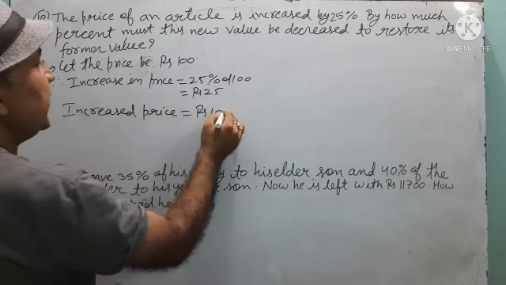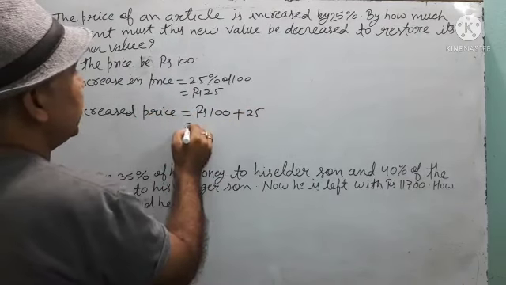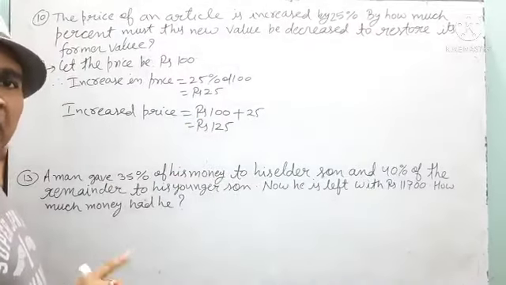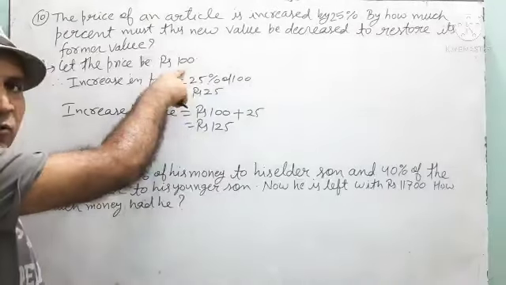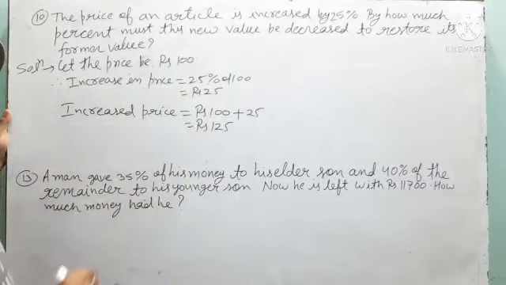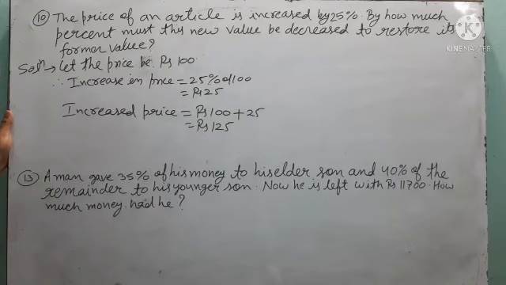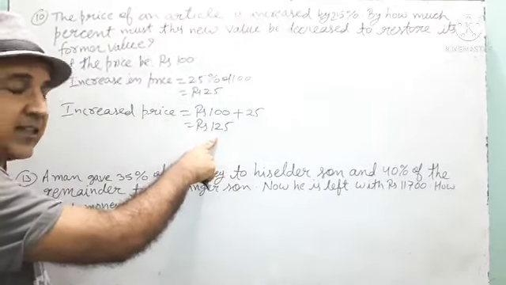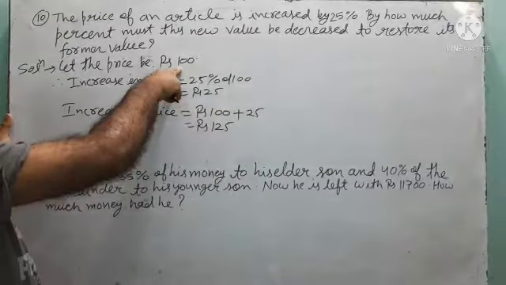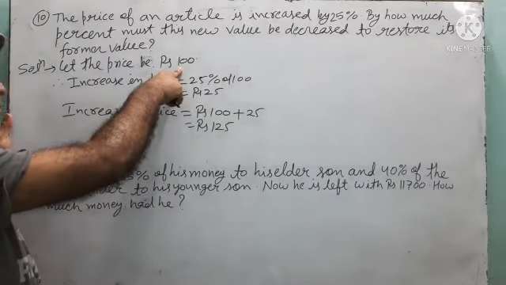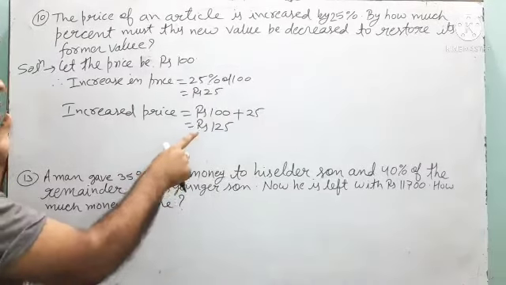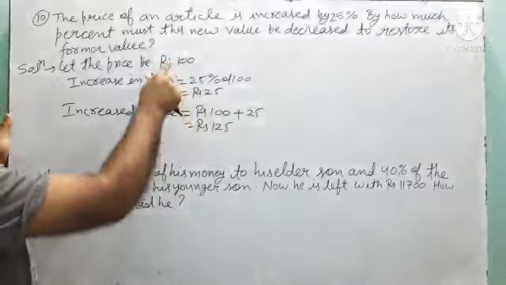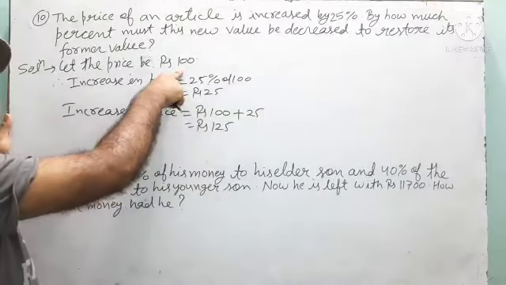Increased price will be 100 rupees plus 25, that means 125. Earlier the price is 100 rupees, now it has become 125. Now the question is asking, what percent of this new value should be decreased so that again we will get the original value, means the first value. This is what your question is asking. How much percent of this value should be decreased so that again we get the former value, means the first value.